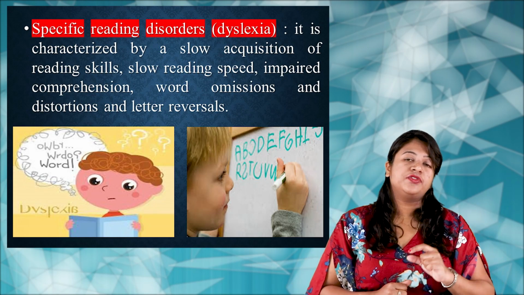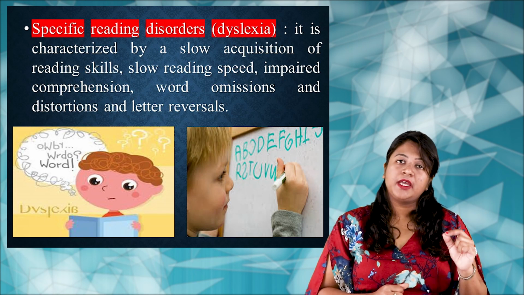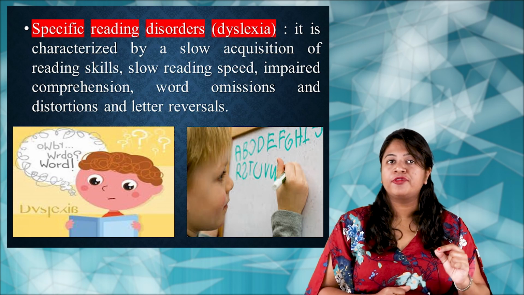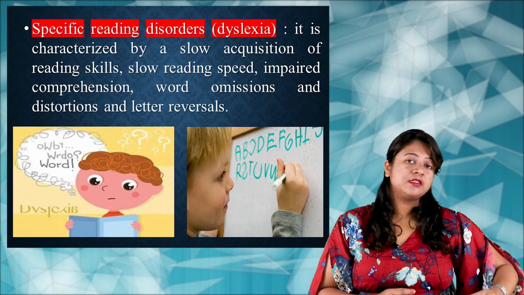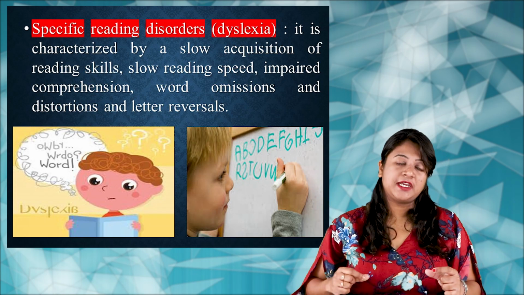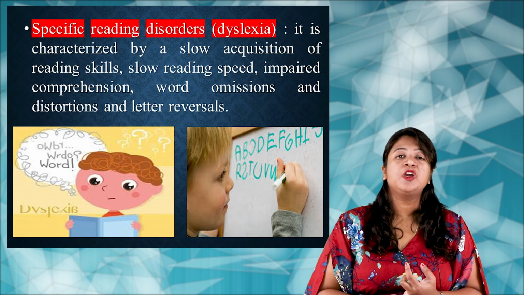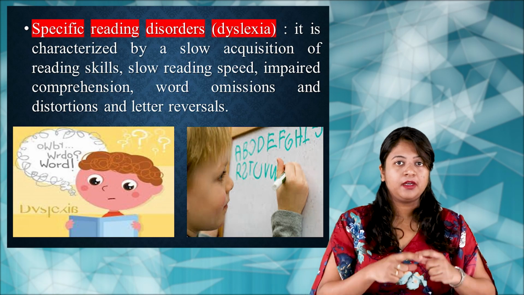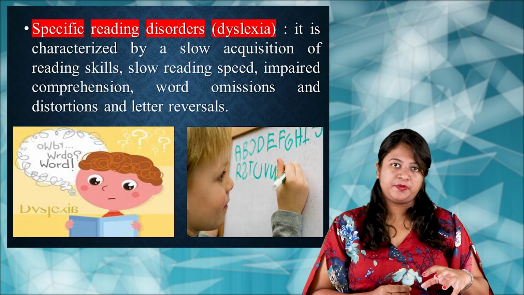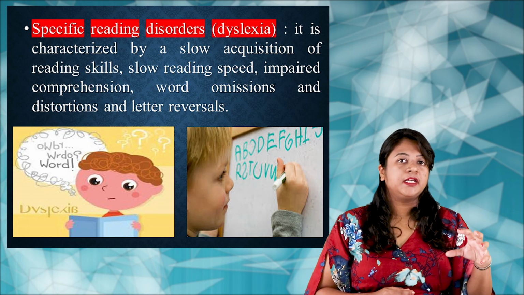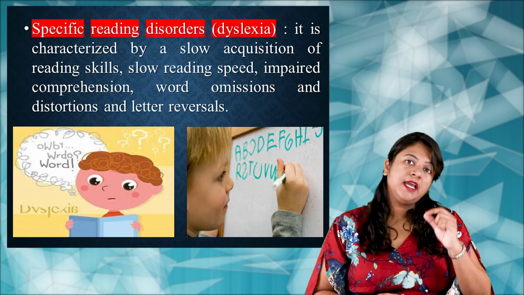So that is a condition which is termed dyslexia, wherein the child will not be able to develop the skill of reading, or there may be a slow reading speed because he is facing difficulty identifying those letters. He has a slow reading speed and impairment in comprehension. He is not able to understand what that word is. So all these difficulties that the child will experience with the learning disability specially related to reading are known as dyslexia.